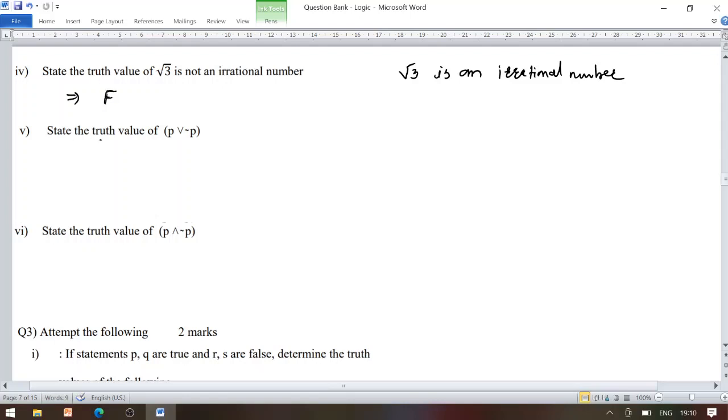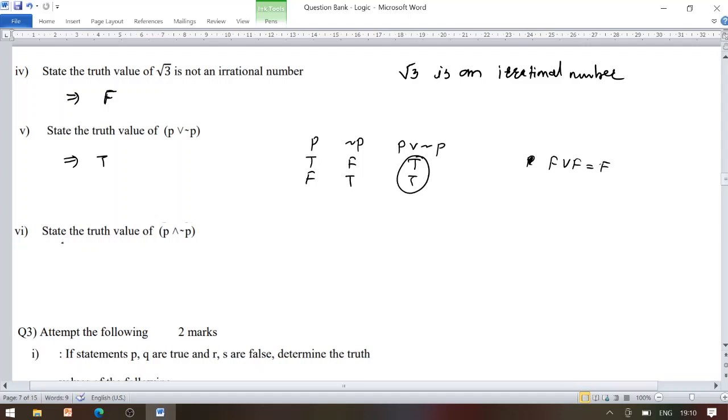Now look once, state the truth value of P disjunction negation of P. Already we had it. There is only one statement, P, whose truth value is either T or F, that means true or false, whose negation is given by: negation of true becomes false, false becomes true. Now we are finding P disjunction negation of P. F disjunction F is F, remaining all entries become true. So it is a tautology, which means the truth value of the given statement is true.